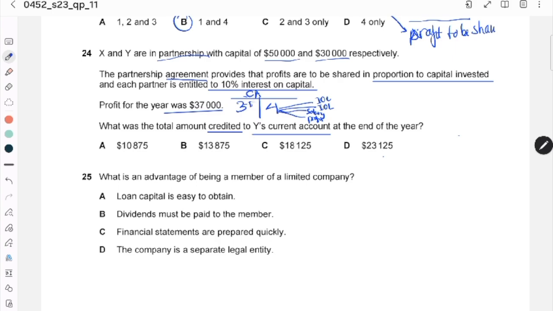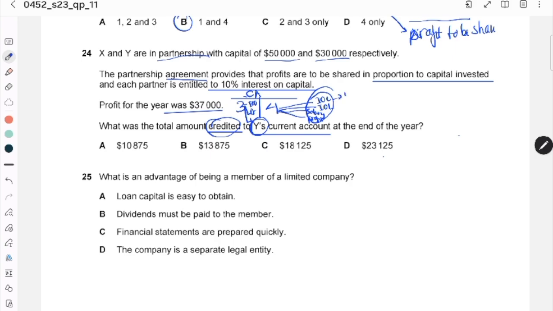On the debit side: drawing, interest on drawing itself, and losses. So we only focus on the credit side because the question only asks for the credit side, and only for Y.